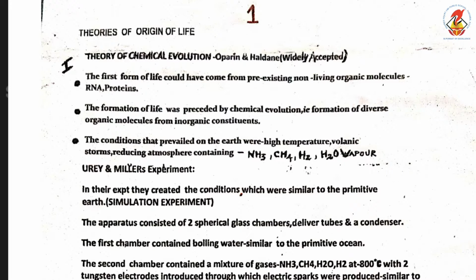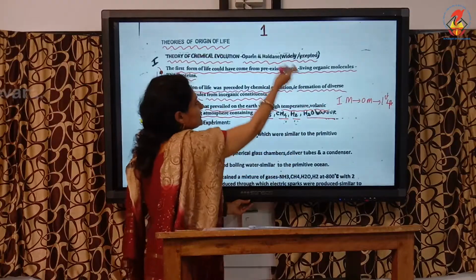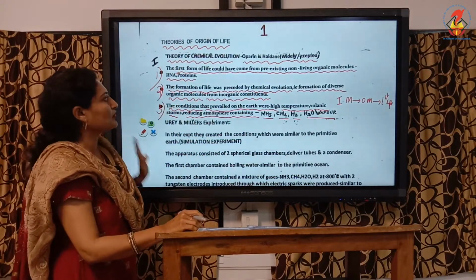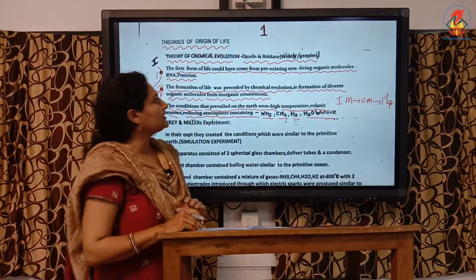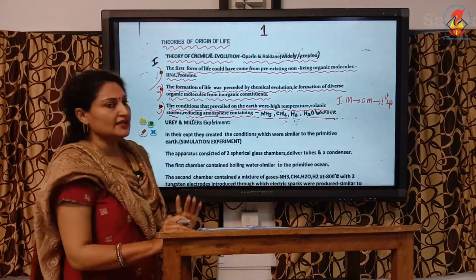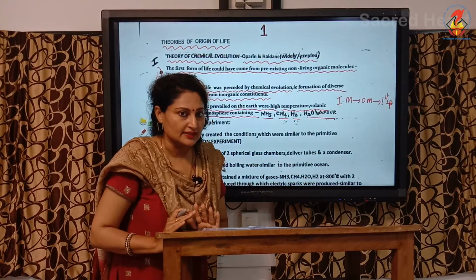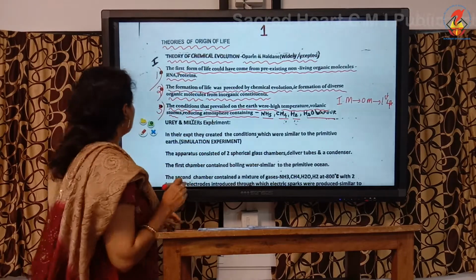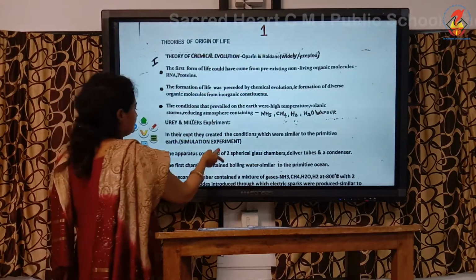So, in simple terms, from inorganic molecules, organic molecules were formed, and from organic molecules the first life originated. But it is reversed and given in these postulates. You have to go by these three postulates when you are asked to explain Oparin-Haldane's concept of the origin of life by chemical evolution. I hope this is clear, and this was proved scientifically by Urey and Miller. Next theory.